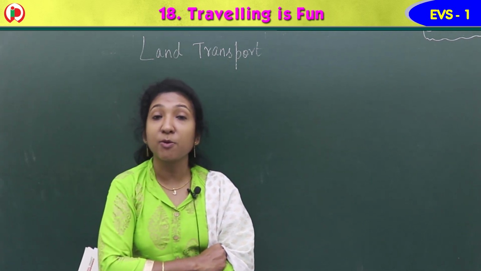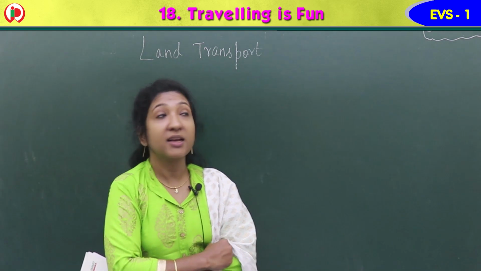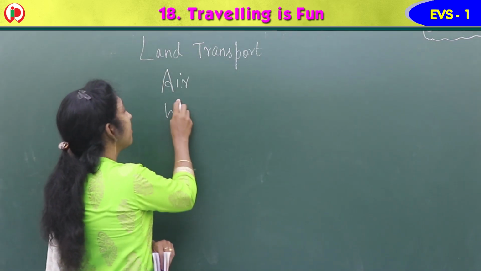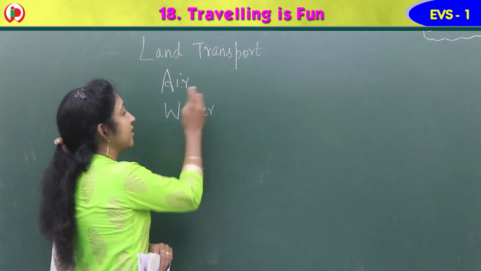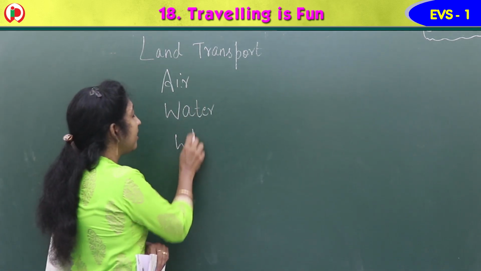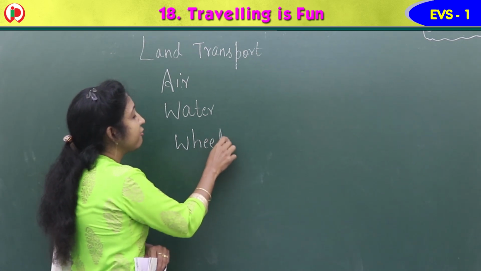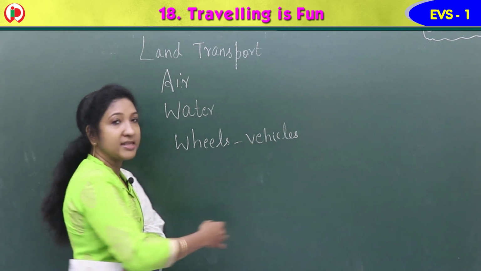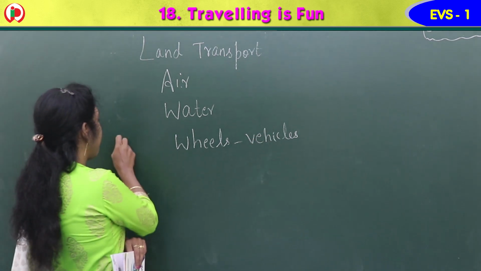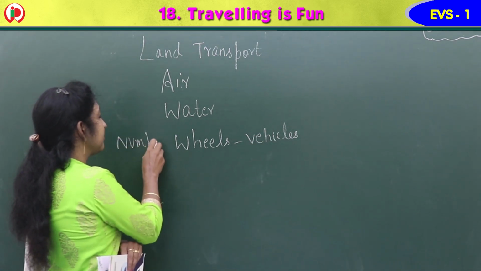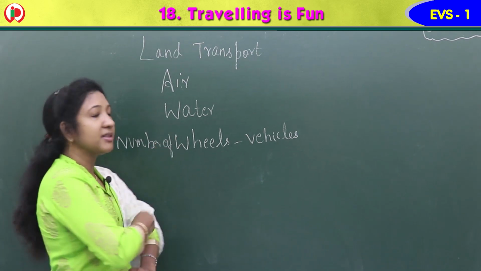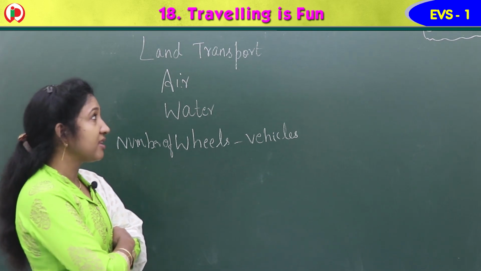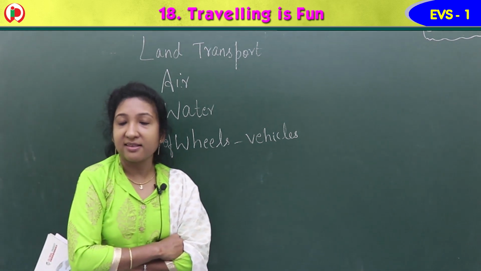So we learned about land transport, air transport, water transport, and also the number of wheels in vehicles. These are the things that we learned in this lesson.